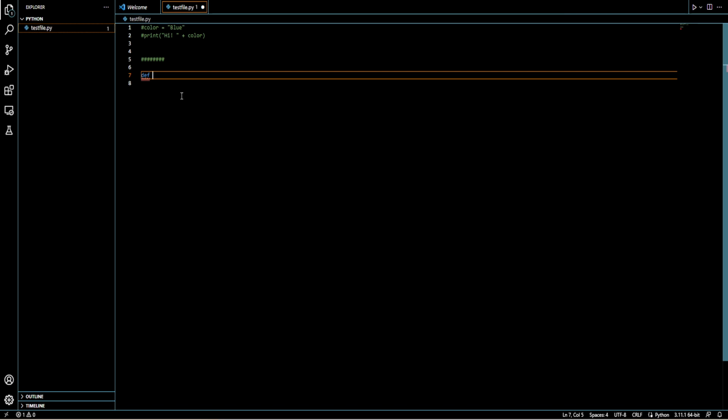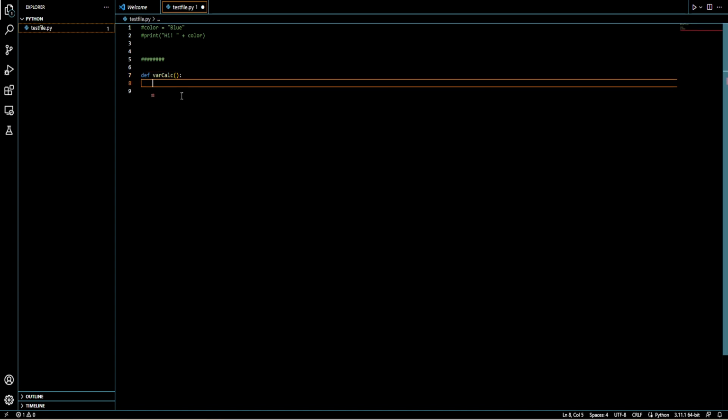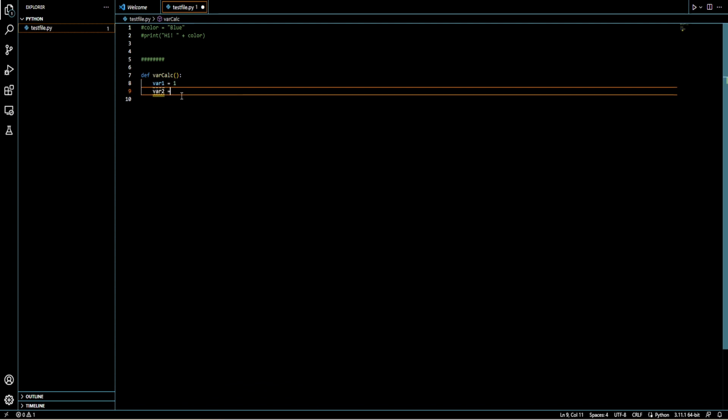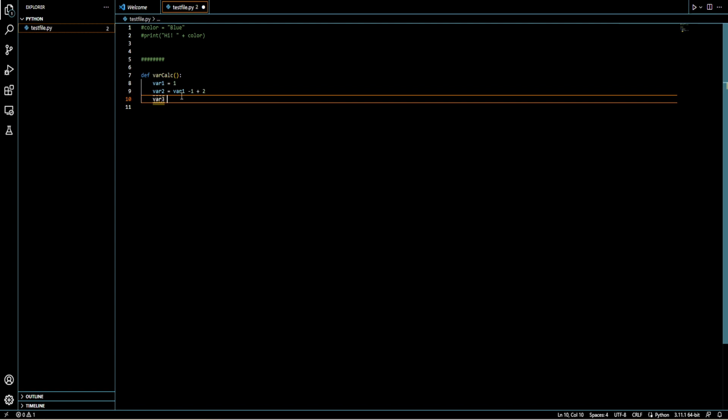So we're gonna name this function var calc, and we're gonna put in these, this is not parentheses, it's, is it bracket? I don't know what it is, I don't know every symbol, colon, whatever, and do the exact same thing, but I'm gonna do it a bit different. Var1 equals 1, var2 equals var1 minus 1 plus 2, var3 equals 5.